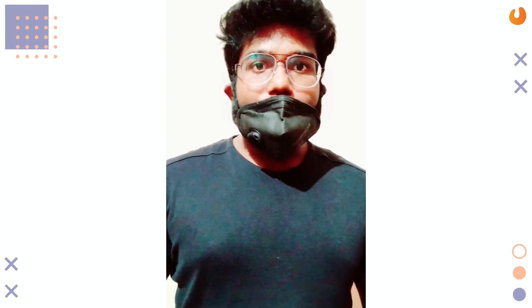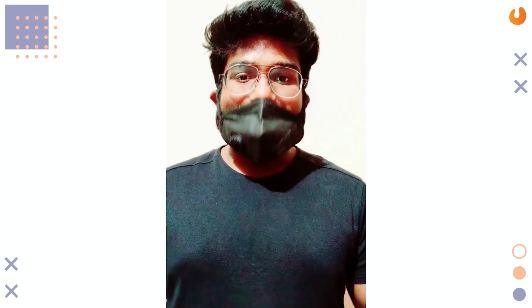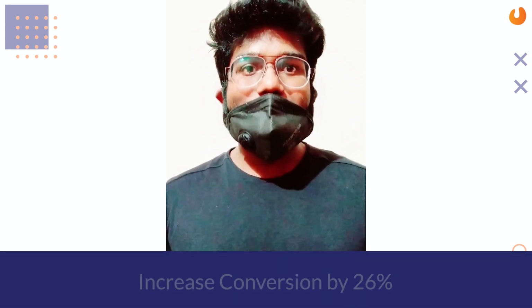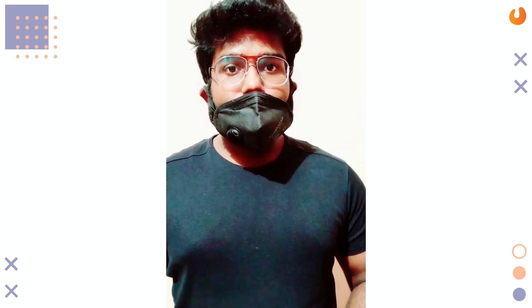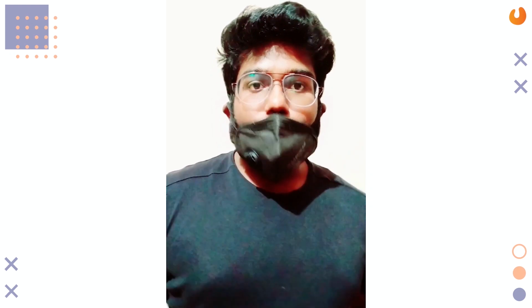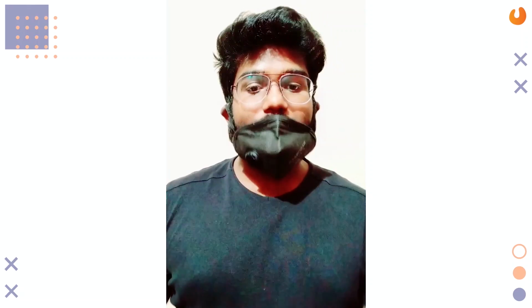It's becoming crucial for developers to incorporate a strong App Store optimization, or ASO, strategy as a way to differentiate themselves from the competitors. A key aspect of an ASO strategy involves testing App Store creative assets. You should start with an optimized first impression frame, which can increase the conversion by up to 26%. You should convey your strongest value proposition in the frame to encourage visitors to install the application as soon as they land on the App Store. And to effectively optimize your first impression frame, you need to focus on the dominant assets of each platform.